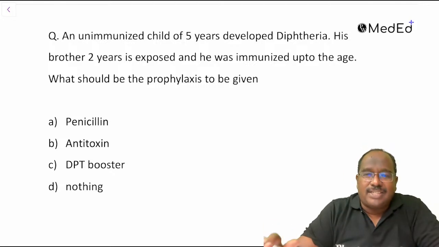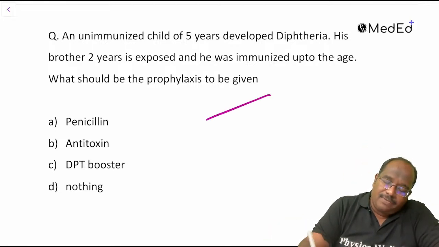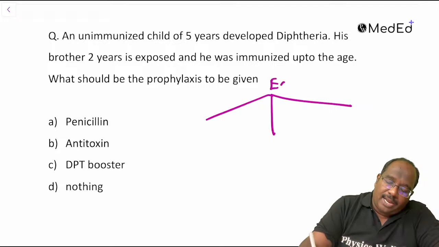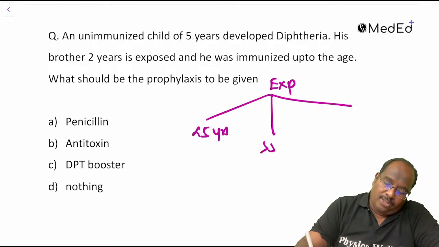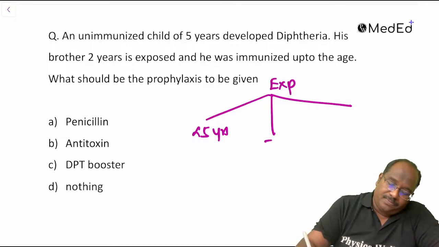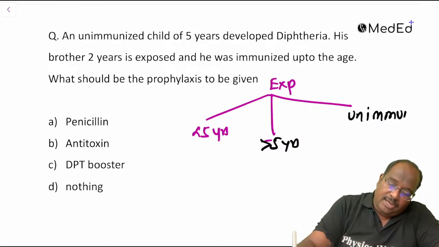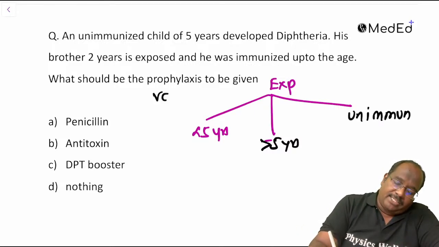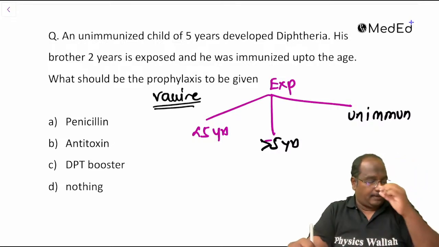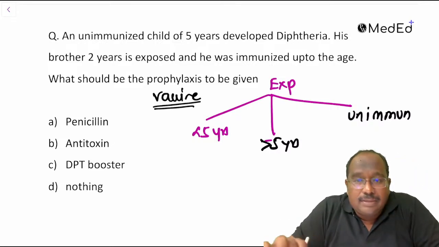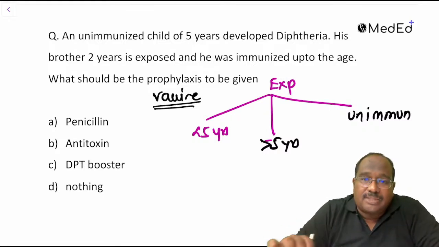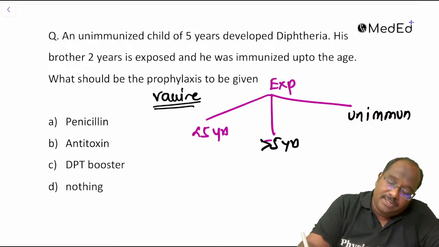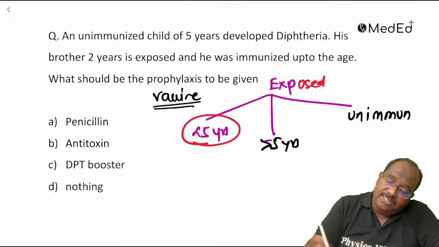If this is the question, what is the answer? You are asking about their exposure: less than 5 years, more than 5 years, unimmunized. This is vaccination you are asking. When was the vaccine taken? The child was immunized, okay, no problem. If the exposed child was immunized within 5 years, it means nothing is required.